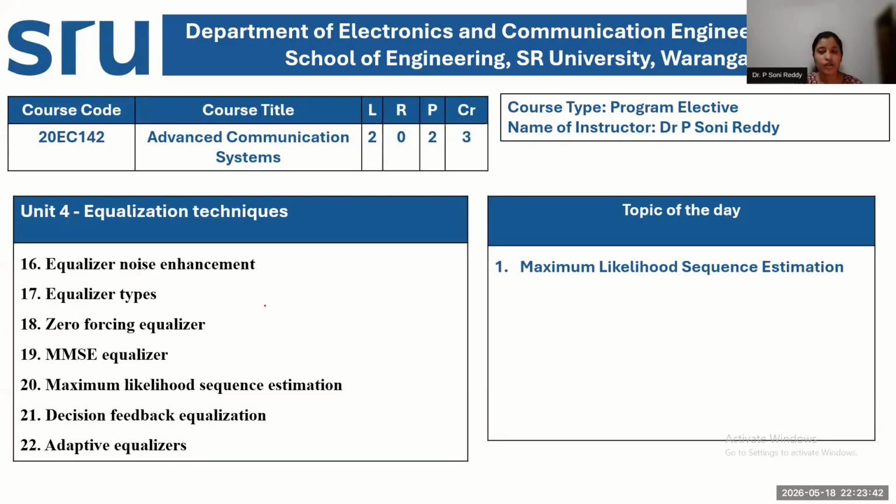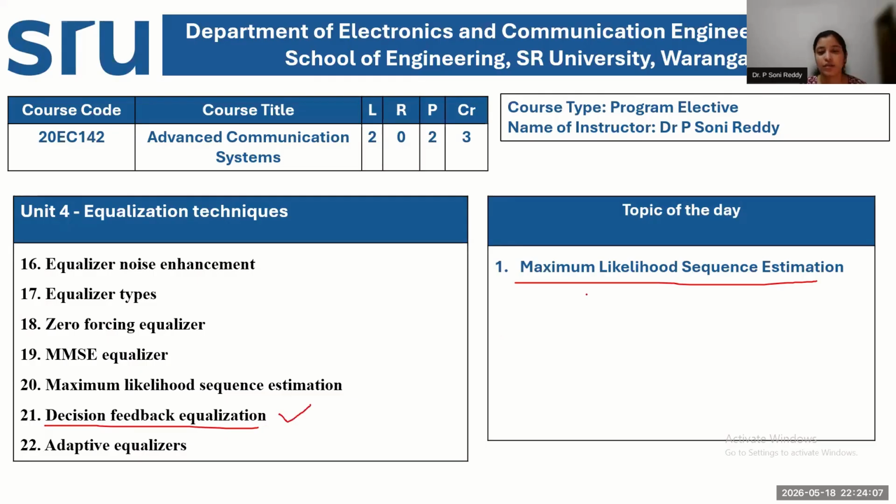Okay. So up to this point, we have completed the discussion on the decision feedback equalizer, which is a non-linear equalizer. In your syllabus, you also have the maximum likelihood sequence estimation equalizer, which is another type of non-linear equalizer. So we have completed linear and one type of non-linear.